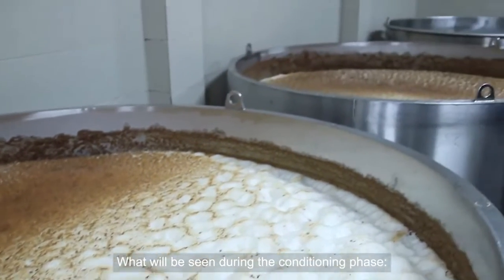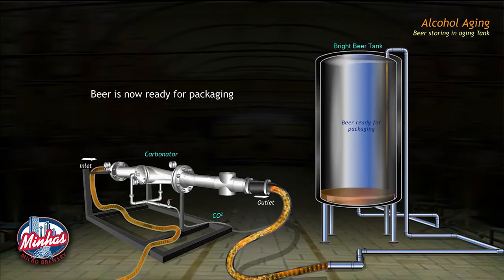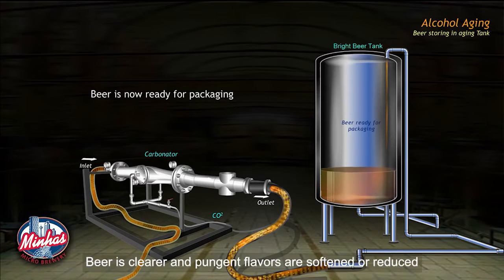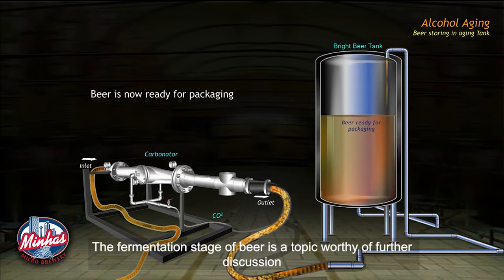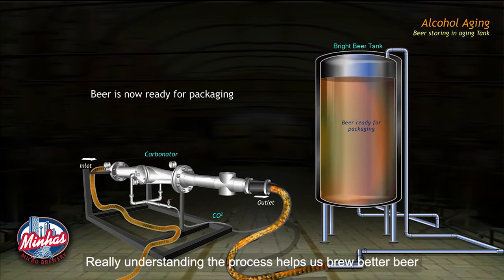What will be seen during the conditioning phase: most of the yeast falls out of the beer, which can be poured. Beer is clearer and pungent flavors are softened or reduced. The fermentation stage of beer is a topic worthy of further discussion. Really understanding the process helps us brew better beer.